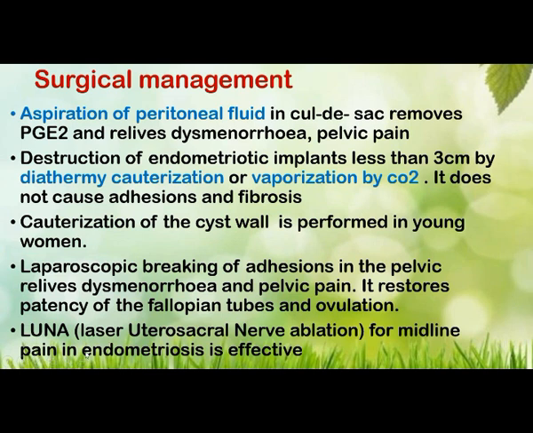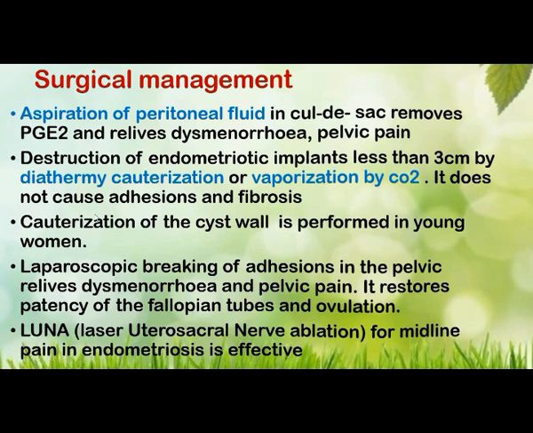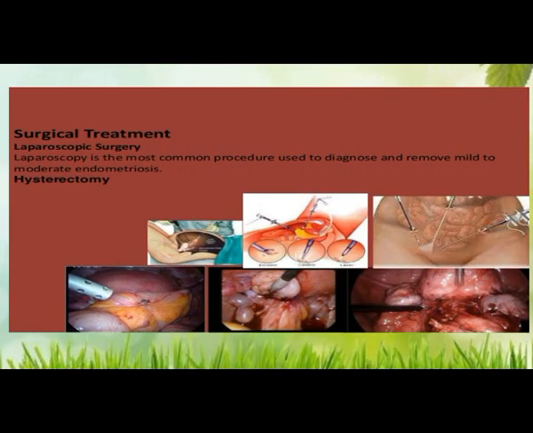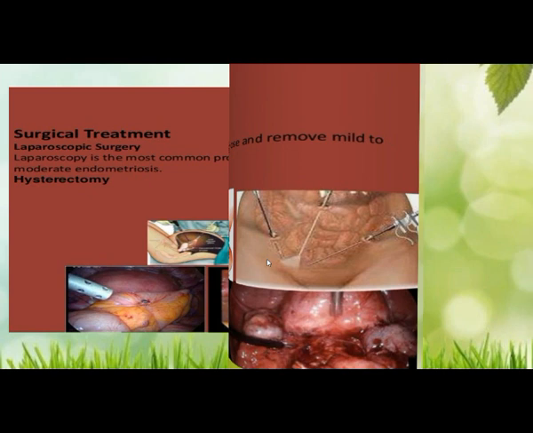It restores patency of the fallopian tube and ovulation will occur normally. So sometimes it is a cause of infertility. Then LUNA, that is laser uterosacral nerve ablation, for midline pain in endometriosis, is also very effective. Next we can see some of the surgical management. So this is a surgical treatment, laparoscopy. You can see the picture on this, and you can also refer to YouTube. You can see some laparoscopic surgery of endometriosis.